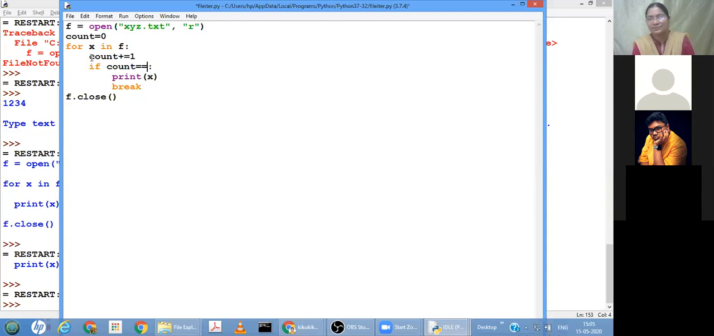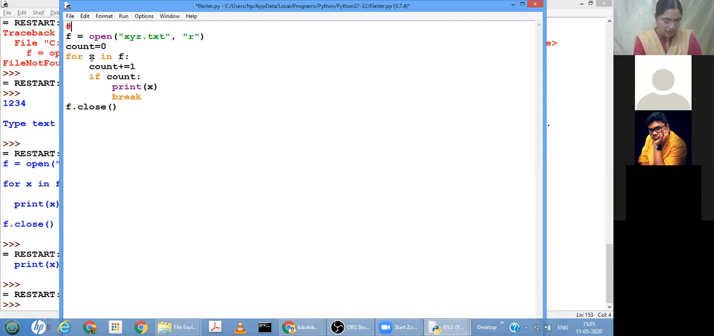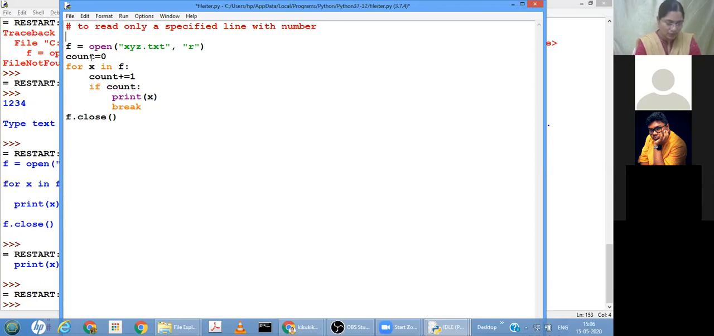Can you explain this program again? Yes. See, what is our criteria? What is our aim here? This program is to read only a specified line, with the line number given. That line only we want to read. So, for example, here it is to read only the third line of a given text file.